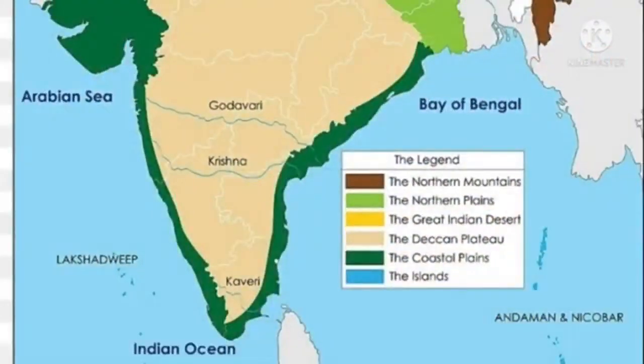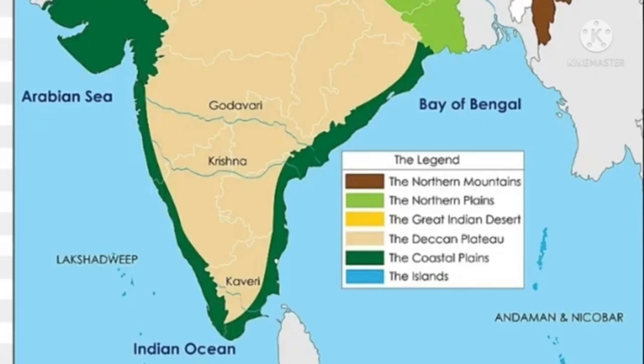Kutties, now we will discuss peninsula. What is a peninsula? Anyone guess it? Now I will discuss it with you. Don't worry. A peninsula is any landmass which is surrounded by water on three sides. How many sides are surrounded by water?